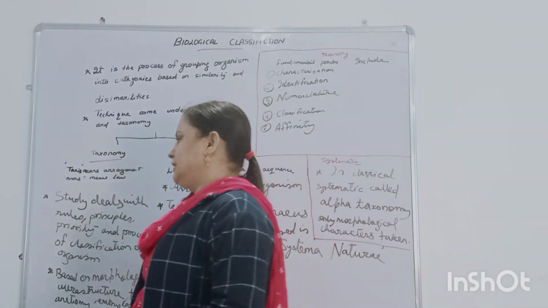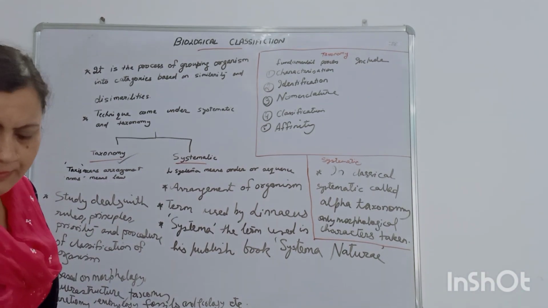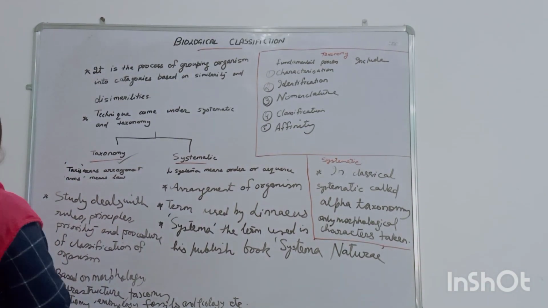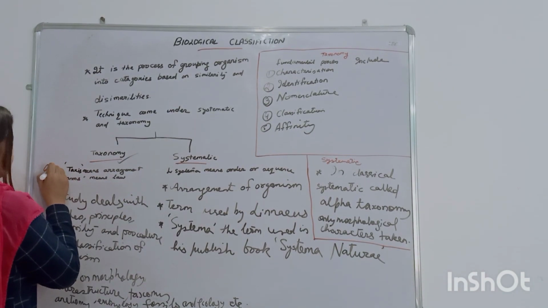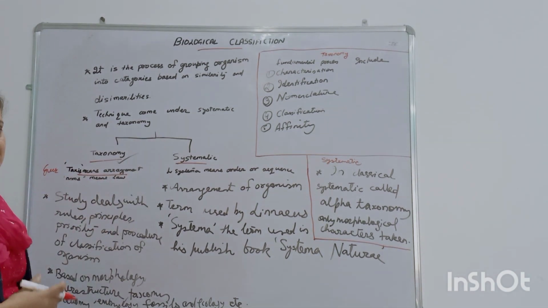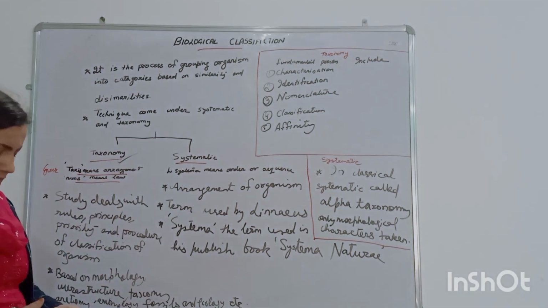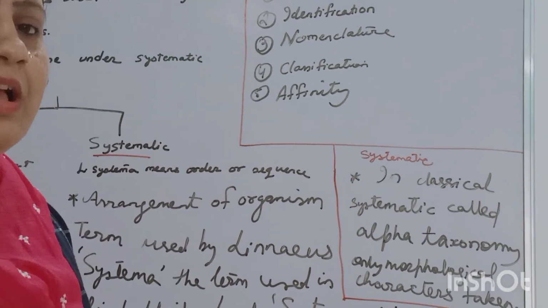Under these techniques, we will first go to taxonomy. So what is taxonomy? Taxonomy comes from the Greek word taxis, and taxis means arrangement, and nomos means law. So here the arrangement of organisms was made.